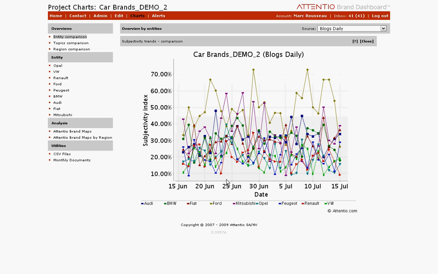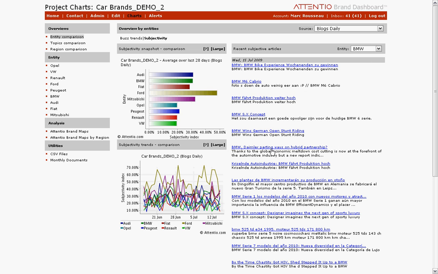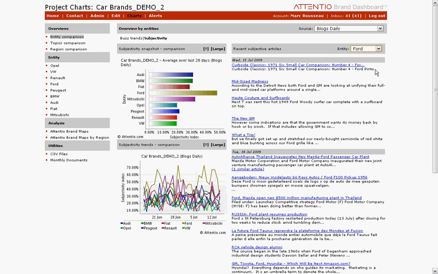For example, we see that Ford, which is by far the most subjective brand over time, ranges from 50 to almost 70%. On the right side here, we can see the subjective articles. Let me show you in Entity.